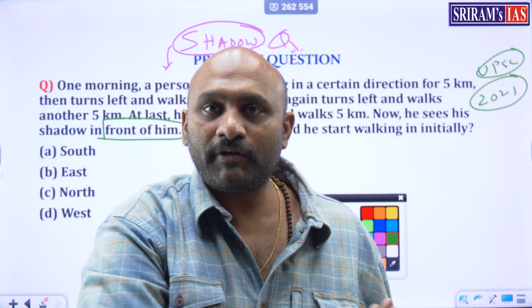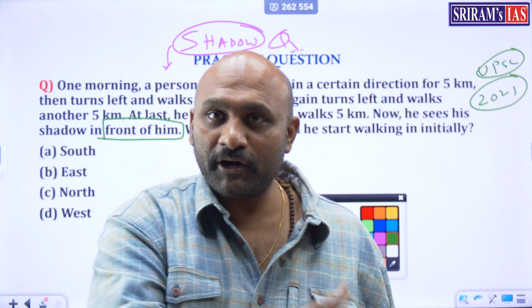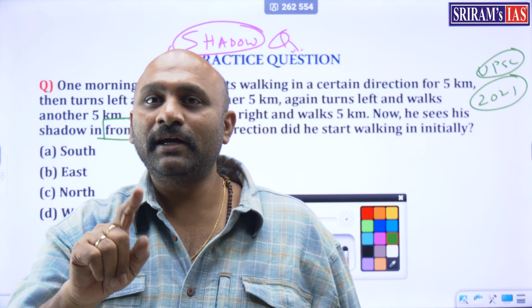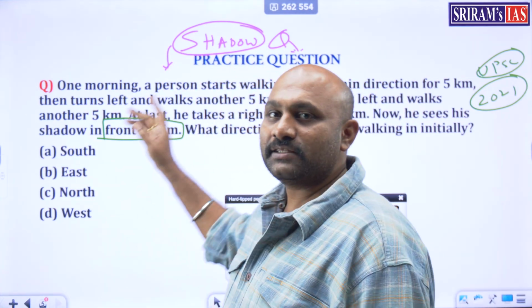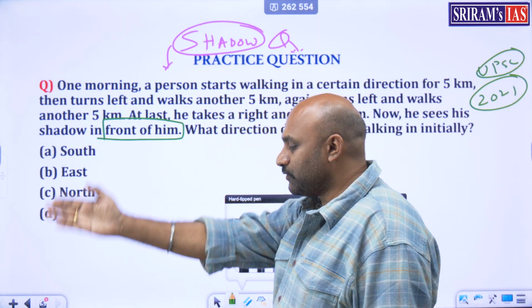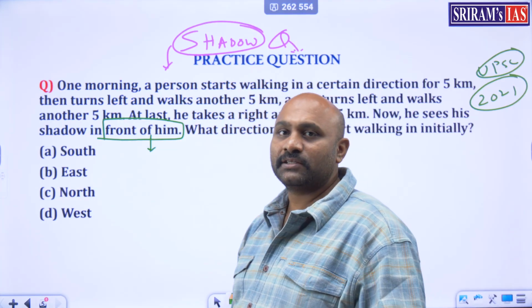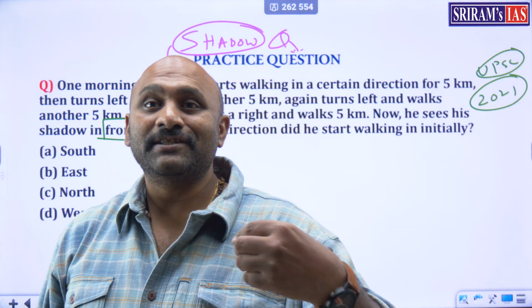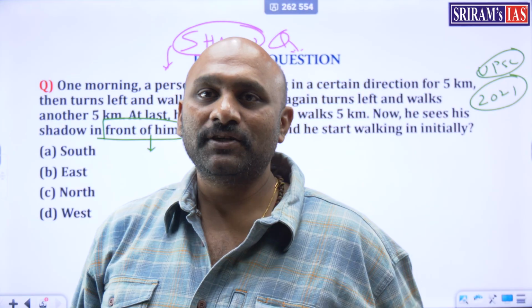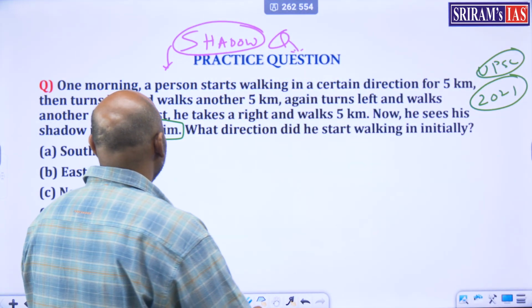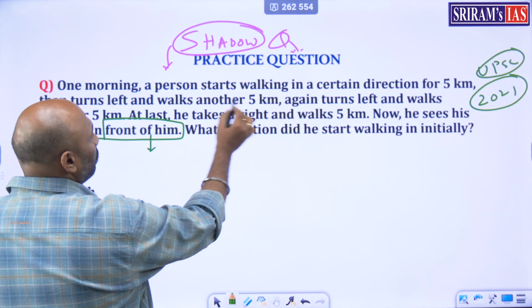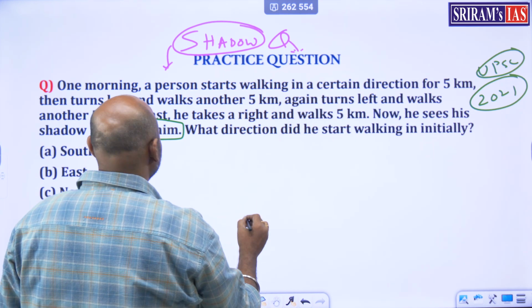If the shadow is falling in front of me, not behind me but in front of me, that clearly shows that it is morning and the sun is rising in the east and my shadow is falling in front of me. That clearly shows in front of him means it must be the west side. That is the first logic you have to catch. So keeping that in mind, let's look at this. He started walking in a certain direction for 5 kilometers.